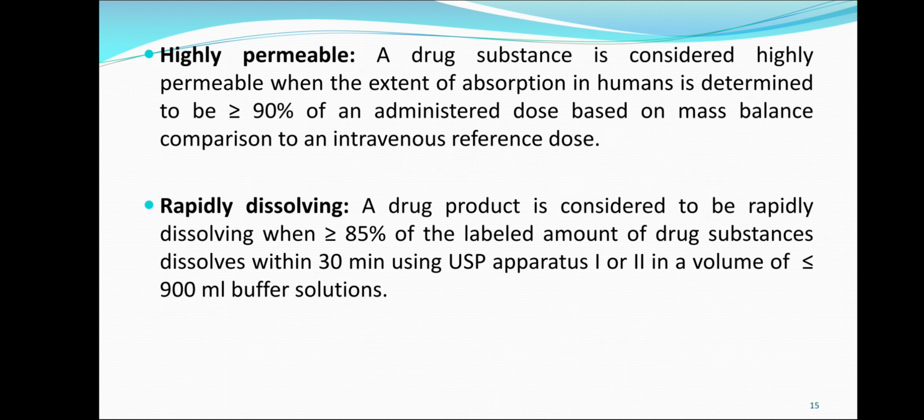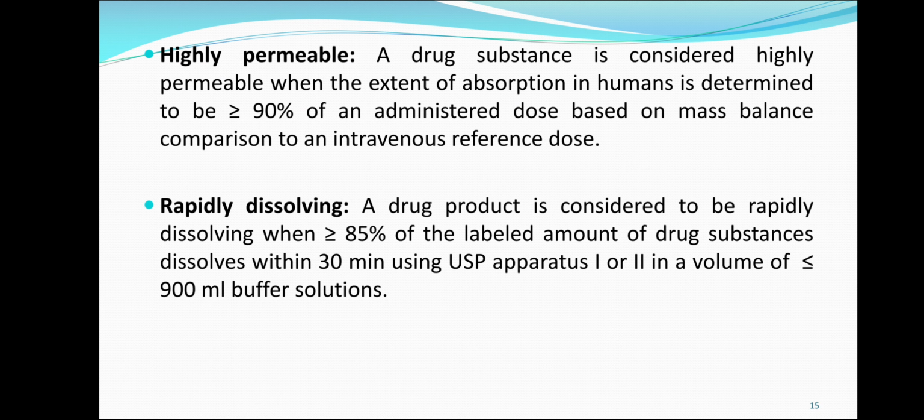Next terminology is highly permeable. A drug substance is considered highly permeable when the extent of absorption in humans is determined to be more than or equal to 90% of an administered dose based on mass balance comparison to an intravenous reference dose.